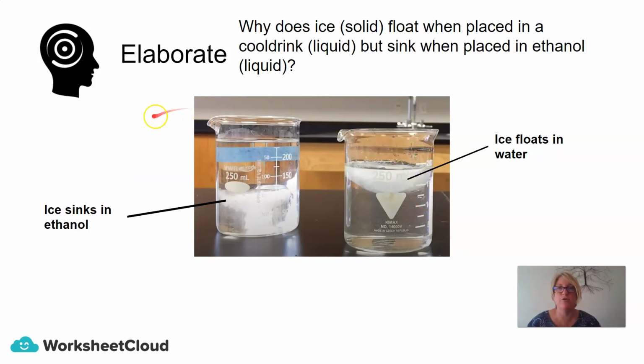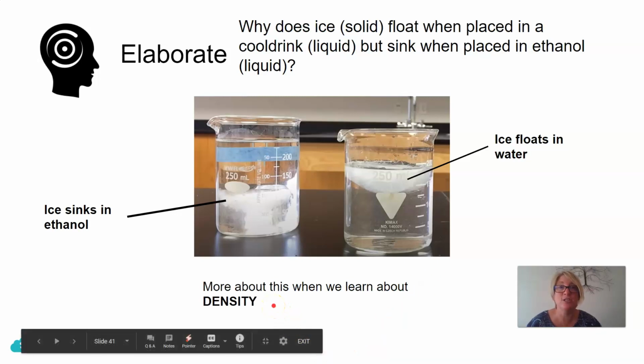Here is an interesting one for you to think about, and have a look at this diagram here. In this beaker here, we have ethanol, and in this beaker here, we have water. So how come when I take ice and I put it into ethanol, the ice sinks? How come in this diagram here that's got water, if I put ice into it, it floats? So yes, you were correct. That has got something to do with density, and we're going to learn all about that when we finish with the particle model of matter.